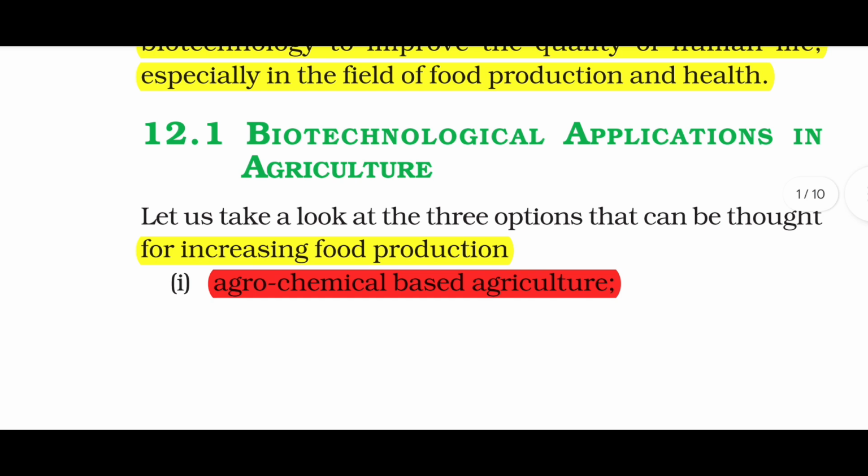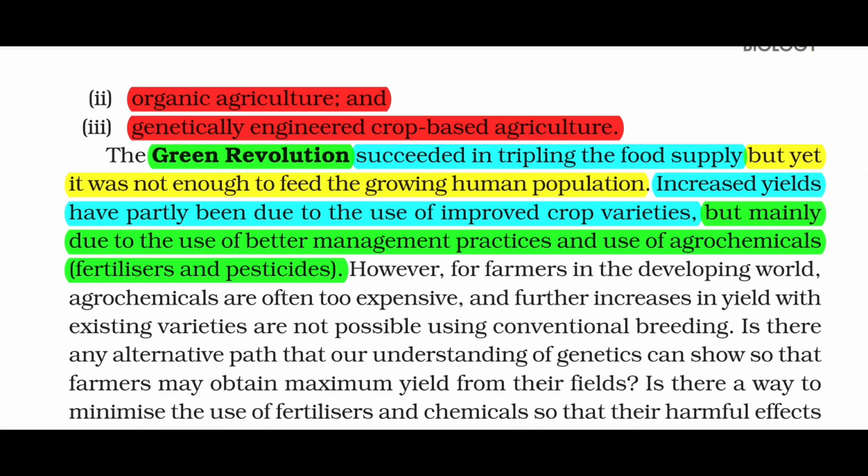Bio 12.1 Biotechnological application in agriculture. Let us look at the three options that can be thought for increasing food production. First, agrochemical based agriculture. Second, organic agriculture. And third, genetically engineered crop based agriculture.